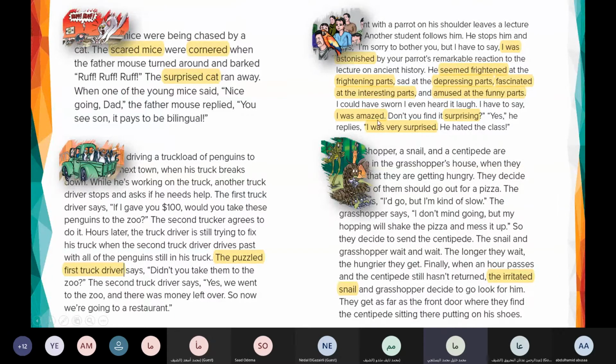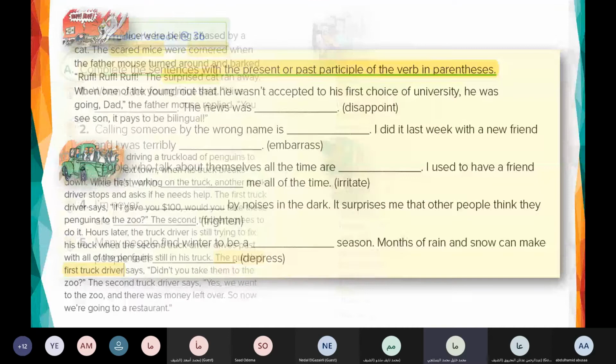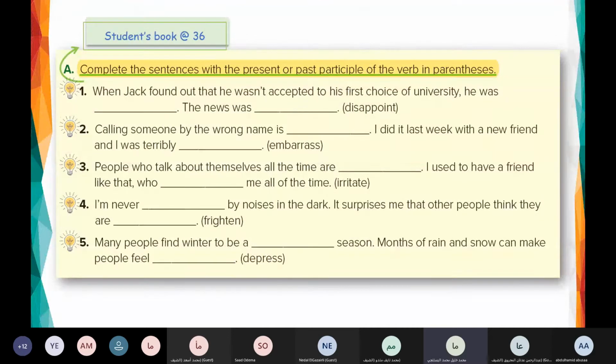I was amazed. I was very surprised. Don't you find it surprising? Depressing parts, etc. You realize that here we have a lot of examples which represent past and present participle adjectives. Okay, let's move to the first exercise, exercise A.